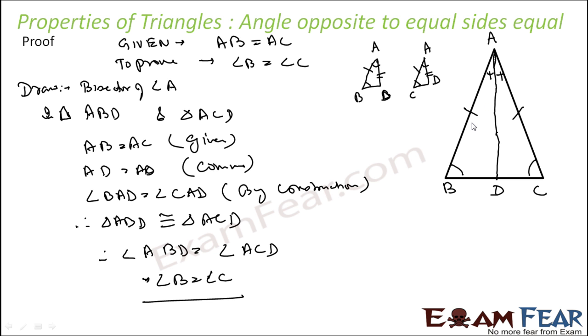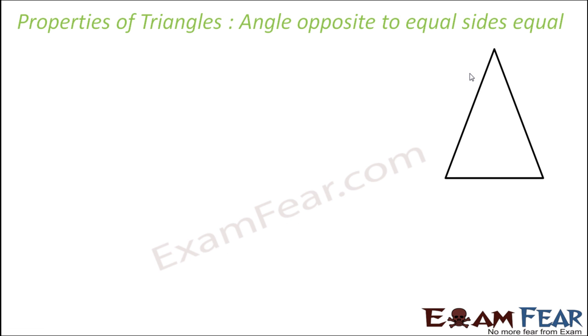Because we don't know that rule, the RHS rule we have not yet learned. Till now we have learned that if side angle side is the same, we can prove that these triangles are congruent. So in this case, let's see, they are congruent by what? They are congruent by side angle side. This side is given same, this side is given same. This angle, if we can prove to be same, then that's why we drew the angle bisector of angle A.